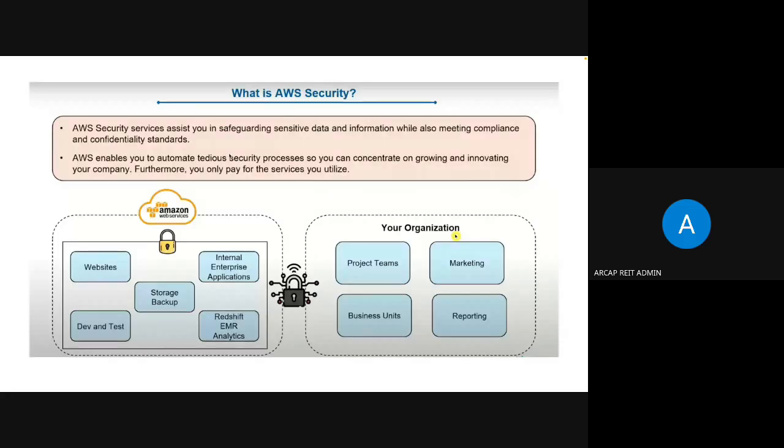So what do we have to manage? We have to manage our websites, our development and testing code, our internal enterprise applications, our Redshift and EMR analytics, and our data. For that, many people have to work, like project teams, business units, reporting, and marketing. Whenever they, or external people, want to access these things,